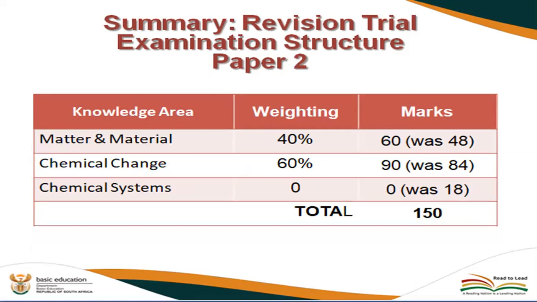And then for chemistry, this is what's going to happen. Chemical systems have been removed. Oh, thank you, COVID. So it used to be 18 marks. So now it's not going to be weighing anything. It's just going to be matter and material, 40 marks, and chemical change, 60%. Okay, 40% and 60%. So make sure that you scratch out all the things that you will no longer be needing for your end of the year papers. Okay, and good luck, guys.